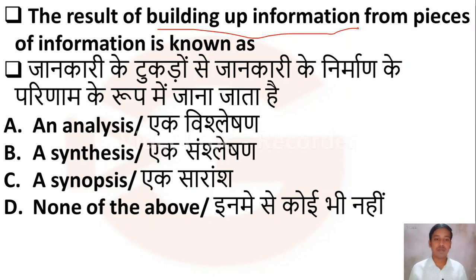Then the next question is, the result of building up information from pieces of information is called. Yes, when we build information by using pieces of information, it is called: option A, analysis. Option B, synthesis. Option C, synopsis. Option D, none of the above. Analysis means breaking down the information into different parts, and synopsis means it will give an overall idea. So here option B, synthesis, is the right answer.